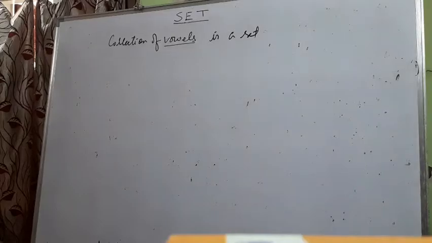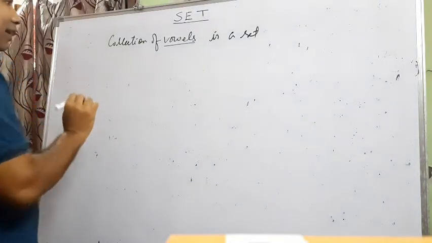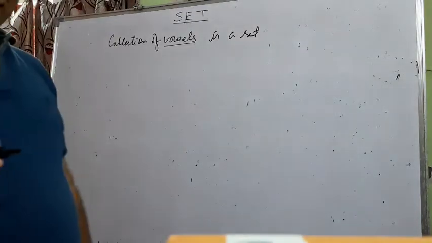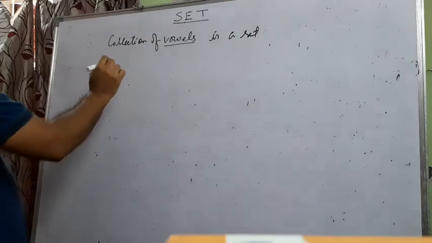Now, the collection of vowels, according to the definition, is a set. Now how to represent a set? To represent a set, we generally use capital letters. Any kind of capital letter we can use. So here we can use capital V for vowel.